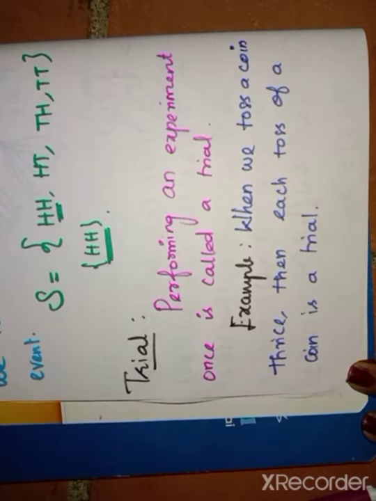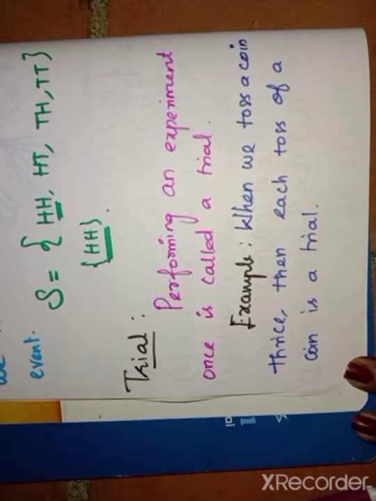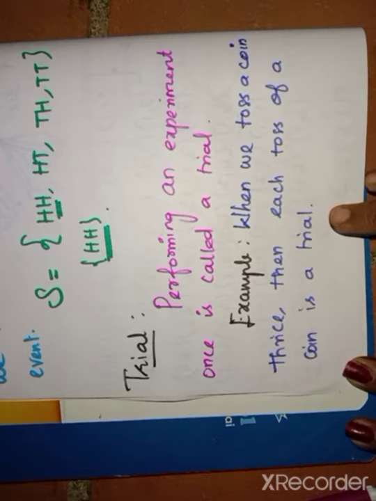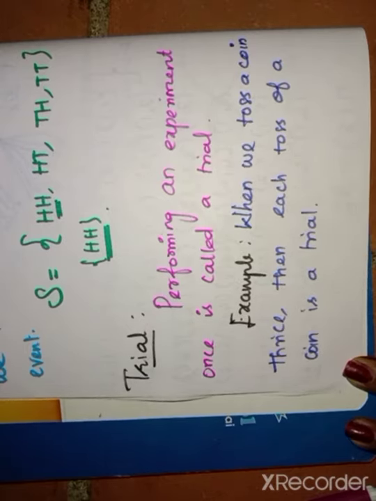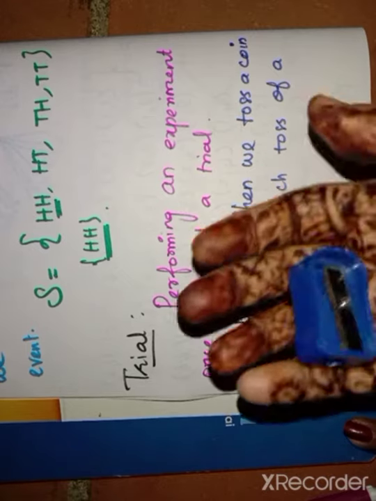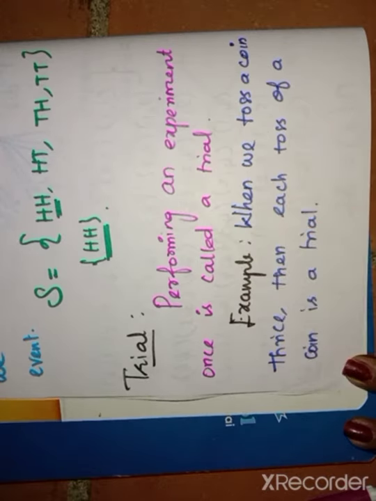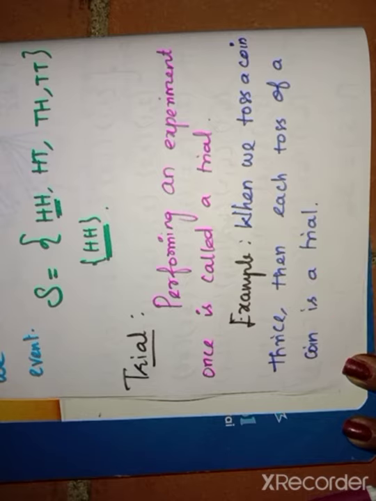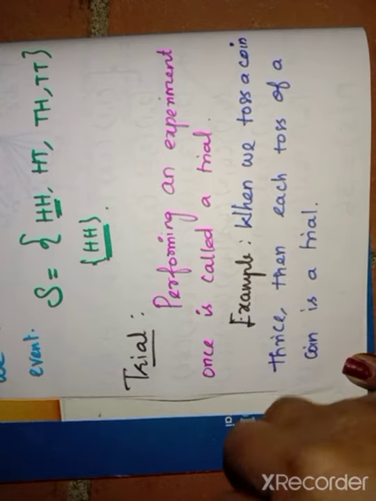Next definition is trial. See the definition: performing an experiment once is called a trial. So when we toss a coin, each toss of a coin is called a trial. If you toss once, this is one trial. Maybe it is a head or a tail, that is no problem. Performing an experiment once is called a trial.